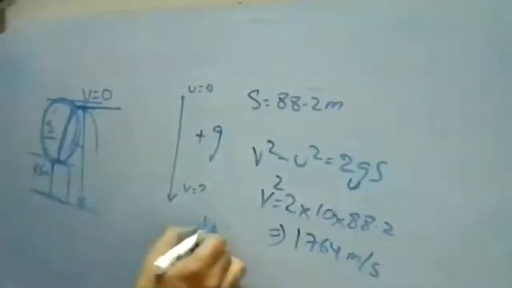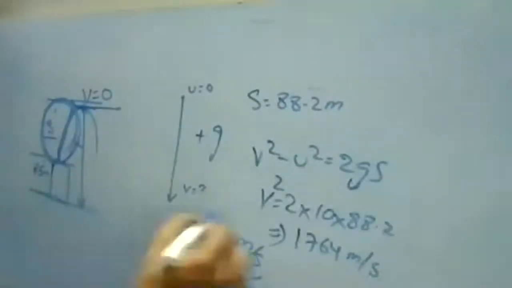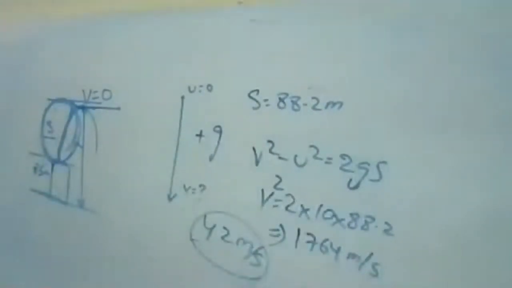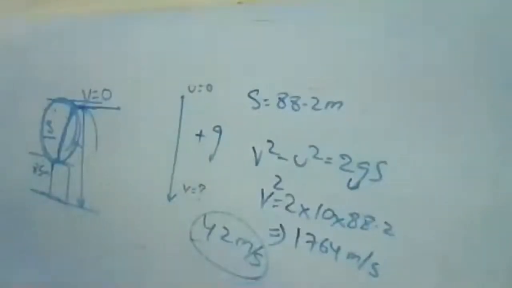It will be around 42 something. 42 meter per second. 41.98. Yes, approximately we can take 41.98, or you can round it off as 42 also.